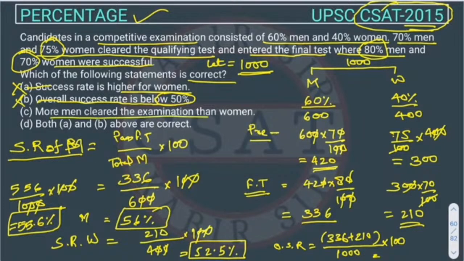So more men cleared the examination than women. How many men cleared? 336, we know from here. And how many women cleared the examination? 210. So option C is right. Right. So its answer is this one, option C.